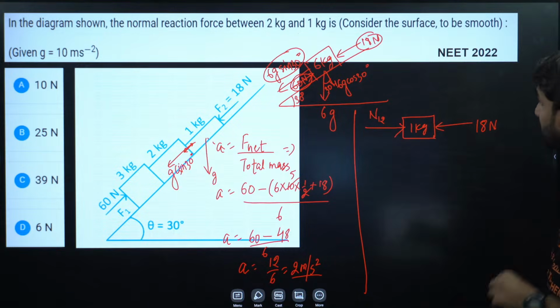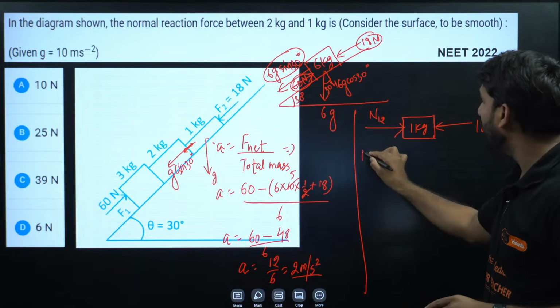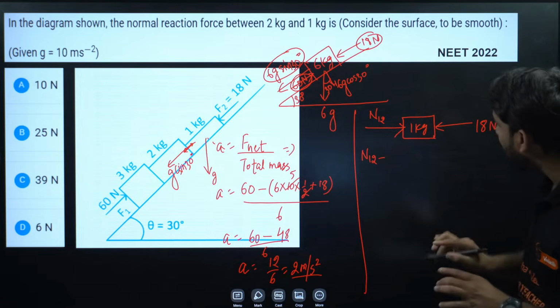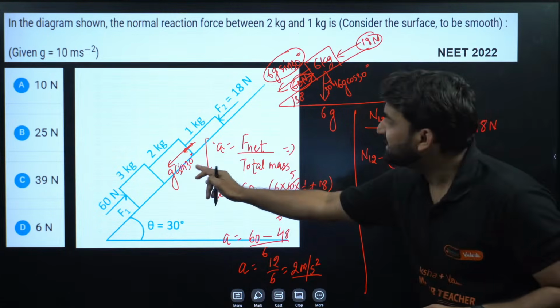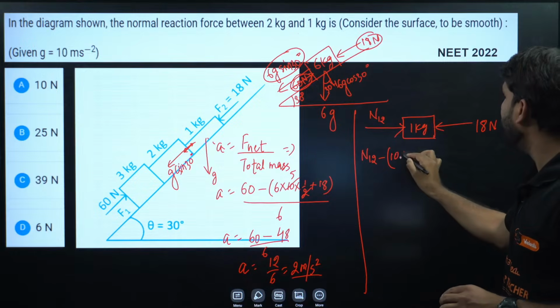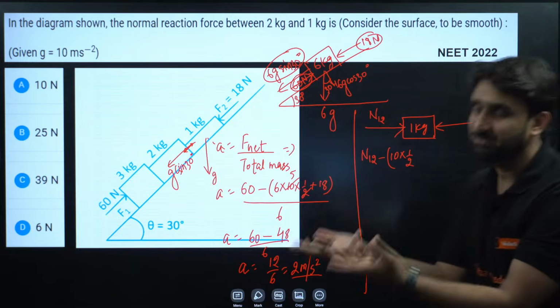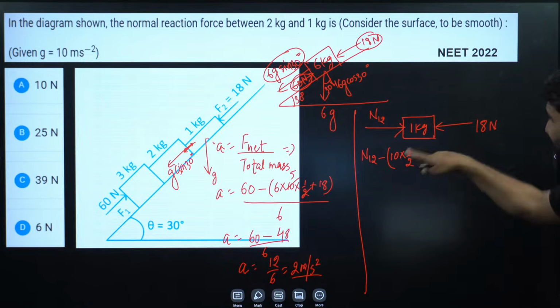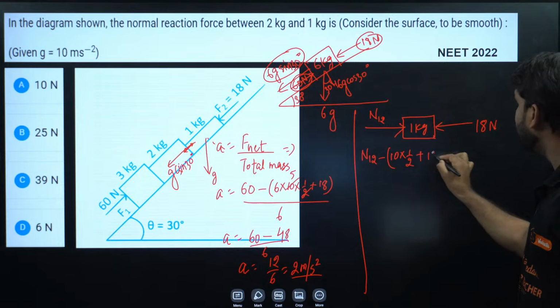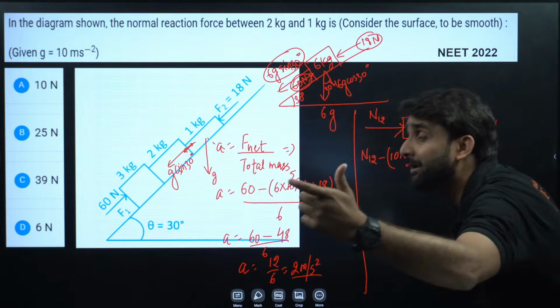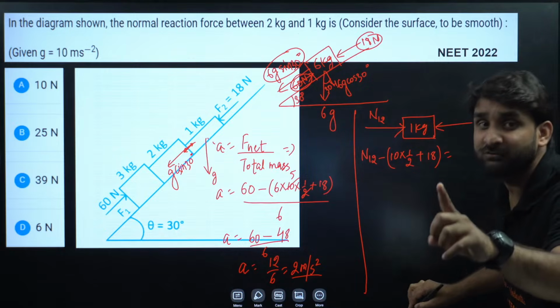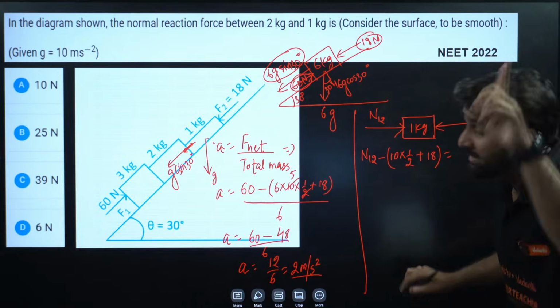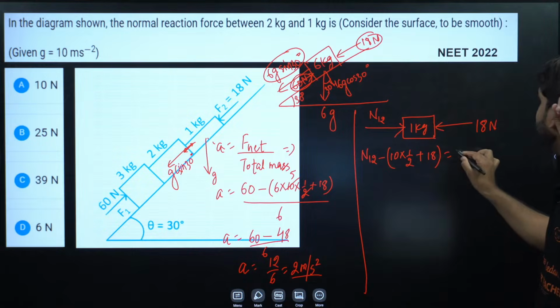So what will be the net force? The net force will be equal to N12 minus which one? G sin theta. It means 10 into 1 by 2. This is mg sin theta, but the mass is 1 kilogram, so I'm ignoring mass. So 10 into 1 by 2 plus 18 is equal to ma, and mass is 1 kilogram, and acceleration is 2. So this is 1 into 2.